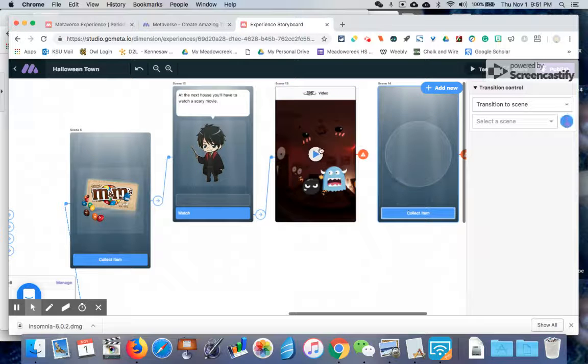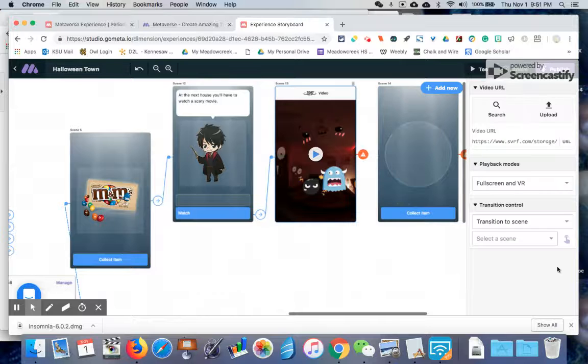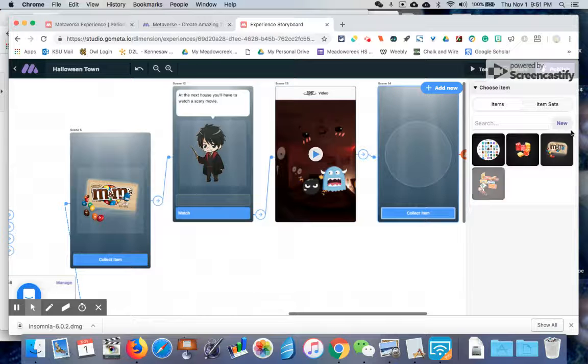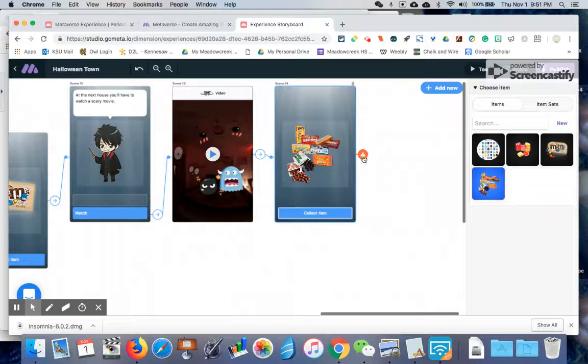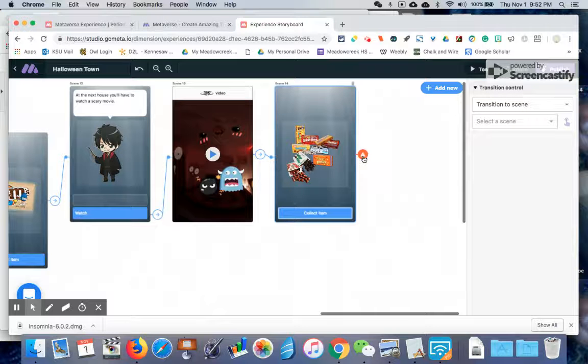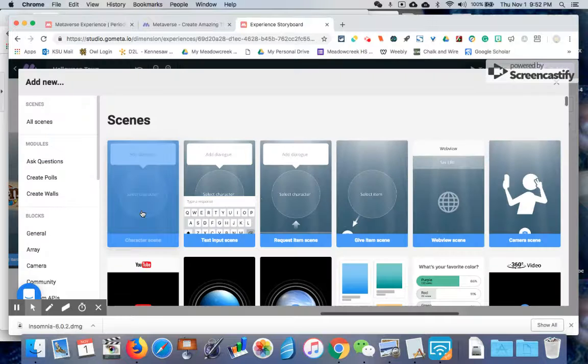So I'm going to click here, and I'm going to click this little button and link it, or you can do the drop down, either one. All right, so I'm going to add a new item. We're going to do the last little lump of candy. There we go.